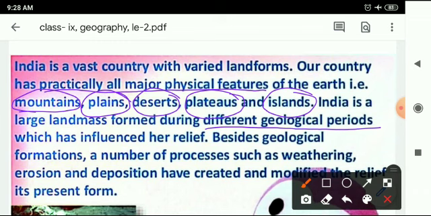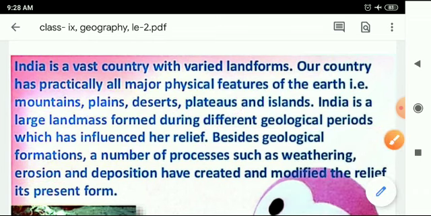Means mountain, plain, desert influence the relief of the places, because each physiographic division has its own features which are totally different from each other. Besides geological formation, a number of processes such as weathering, erosion, deposition have created and even modified the relief to its present form.